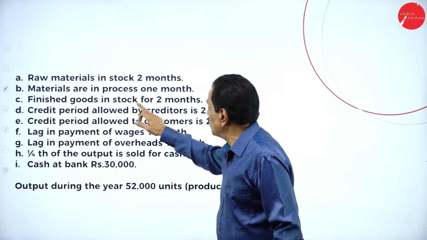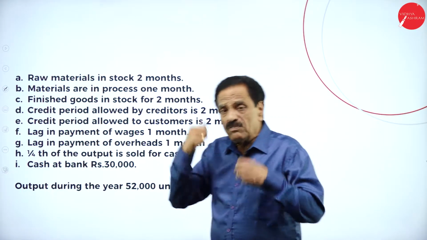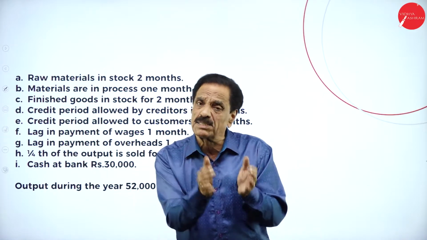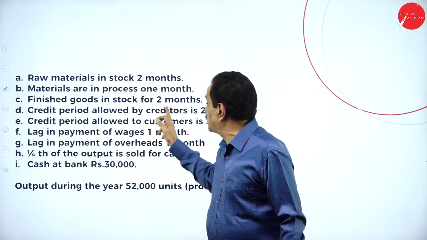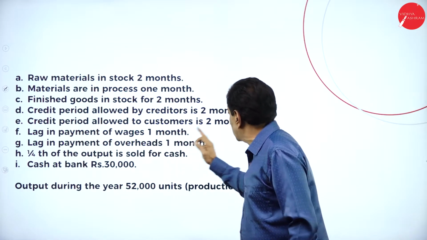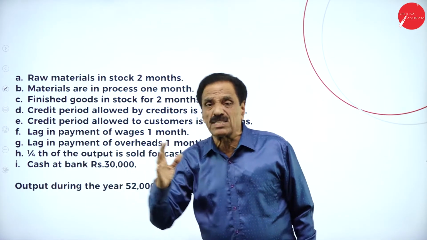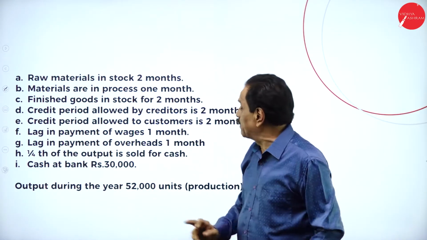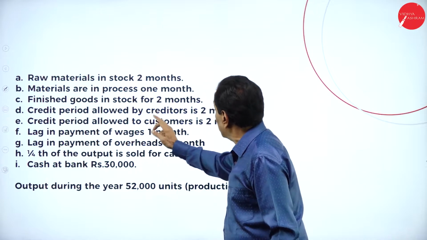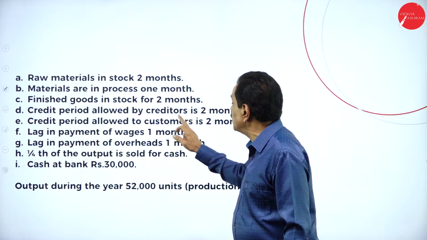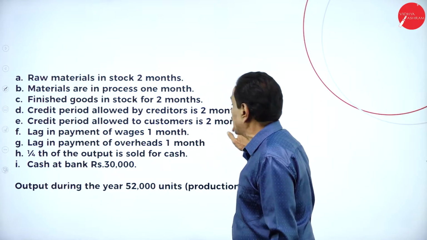Then, finished goods in stock for 2 months. We have finished the goods, so you have to take them at cost price. As per the problem, the cost price is 150. How many months does it take? 2 months. Then the credit period allowed to customers is 2 months. We allow the customer to pay the money after 2 months. Credit allowed by creditors means we have to pay the creditors after how many months? Credit allowed by creditors is 2 months.